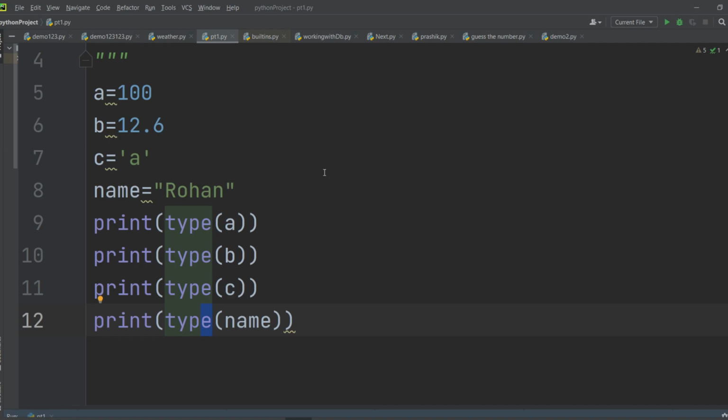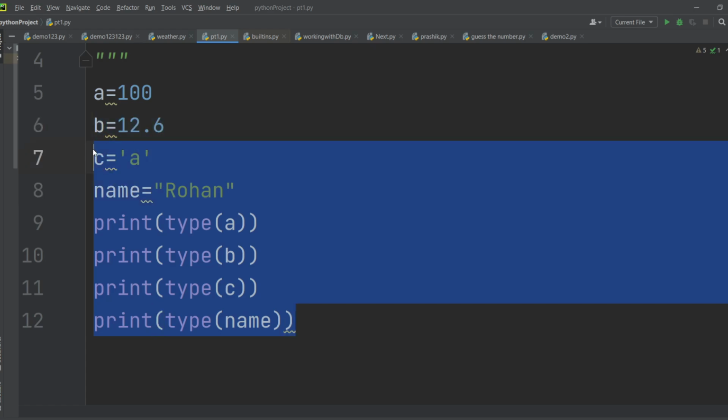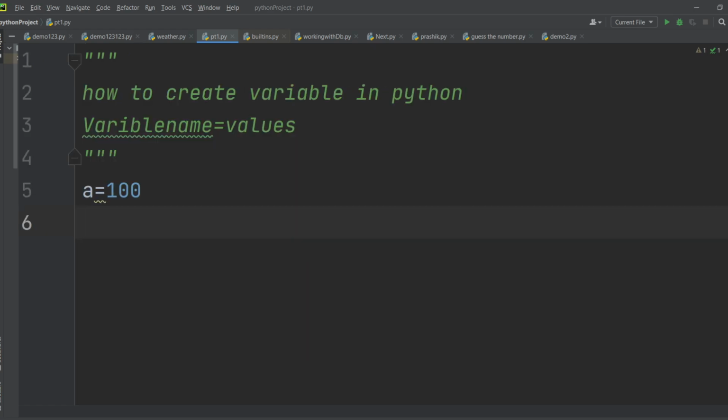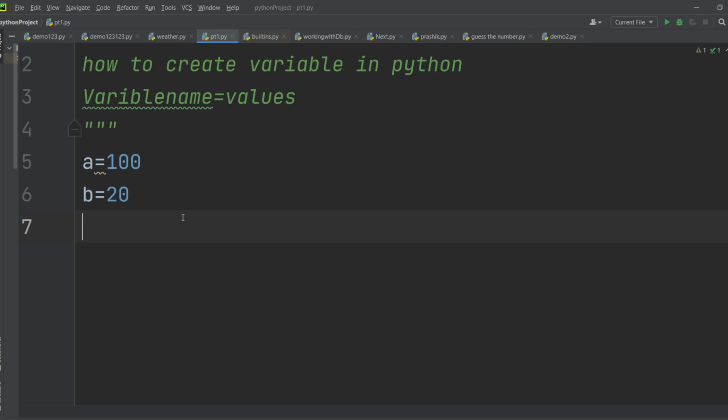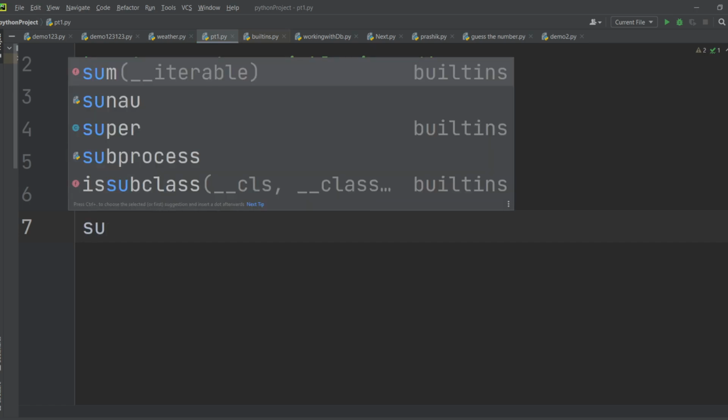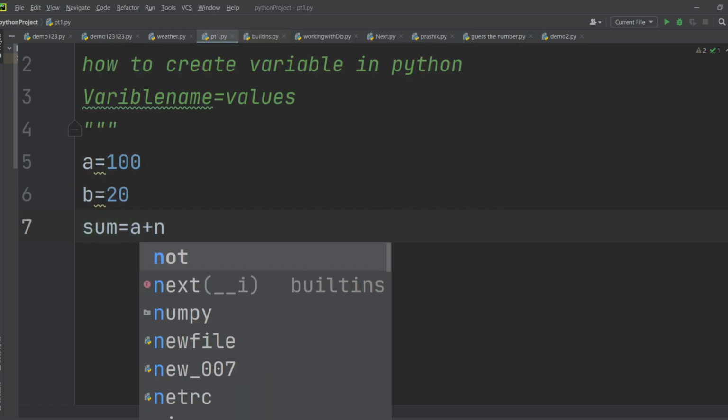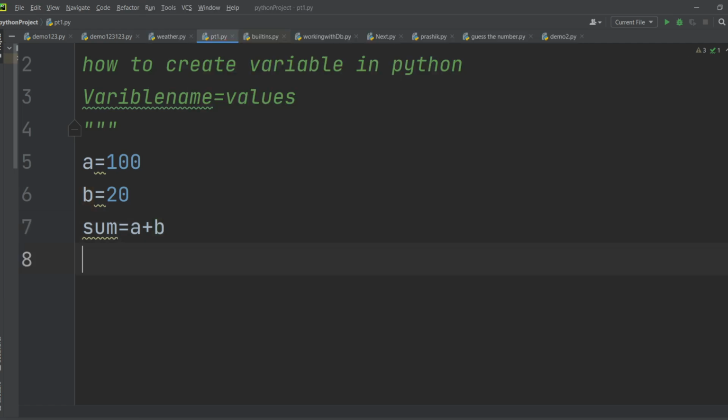Yes, sir. Okay. So now we can do some arithmetic operations here as well. Suppose I have a is equal to 10, and b is equal to, let's take, 120. We know about operators. We have learned about operators in Java. If I want to calculate the sum, I will directly write sum is equal to a plus b. If I want to calculate subtraction, you will write sub is equal to a minus b. You don't have to worry about that.